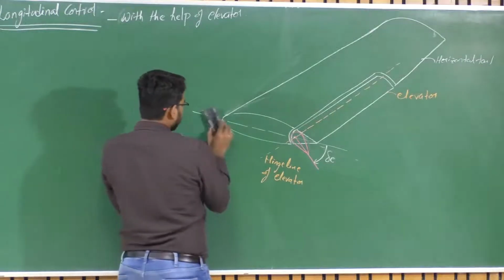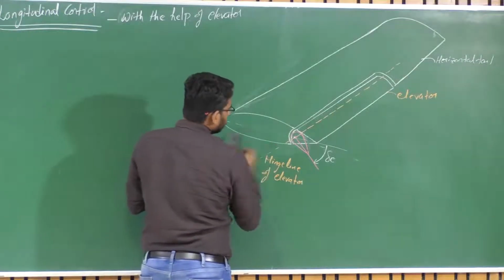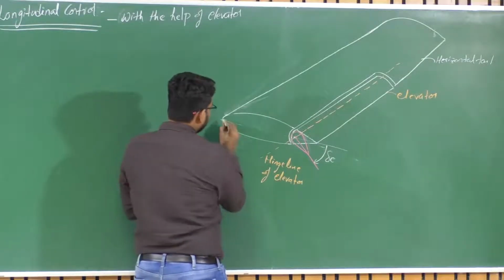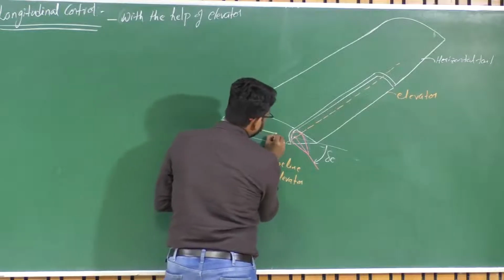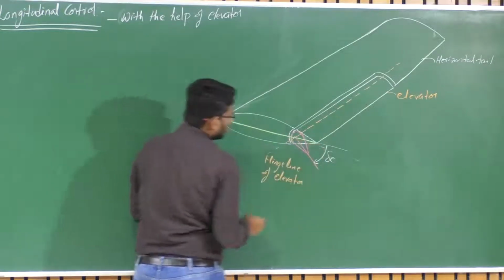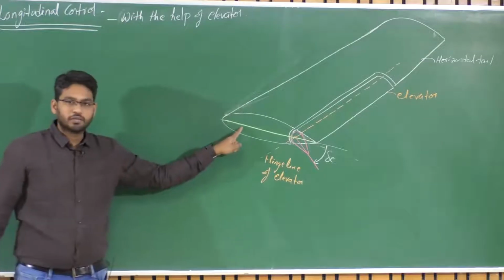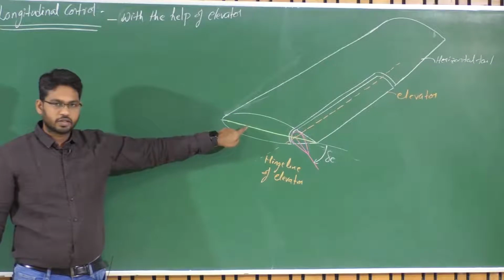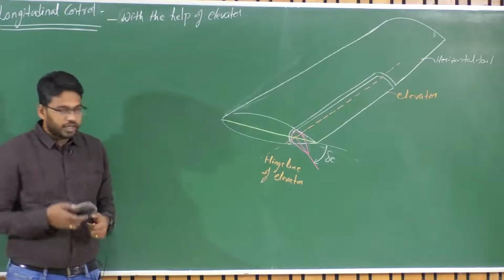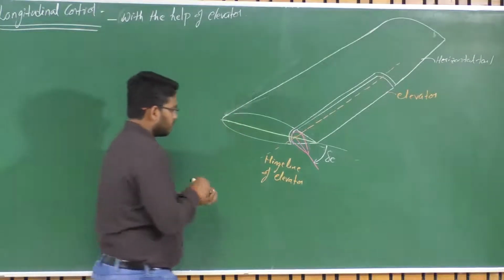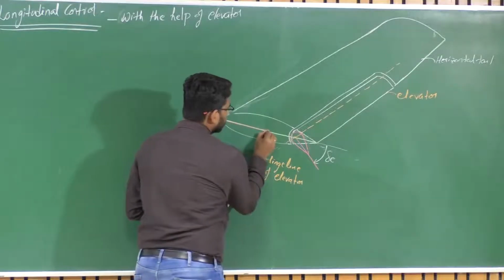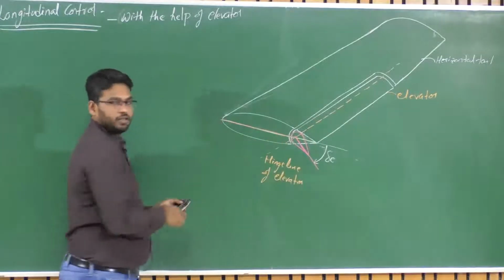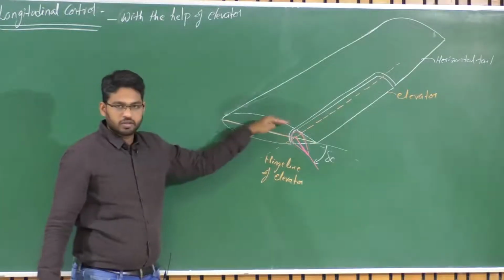So as we mentioned, this is my chord line, right? So let me draw it a bit clearer. Say this is my chord line, which in the earlier case is the line joining the leading edge and the trailing edge, right? And which is nothing but the mean camber line as well, isn't it? For a symmetric airfoil, this is nothing but the mean camber line. Now when there is a deflection, what is happening? The chord line up to this portion is the same, but there is a change in the mean camber line here, right? So the mean camber is changing here.